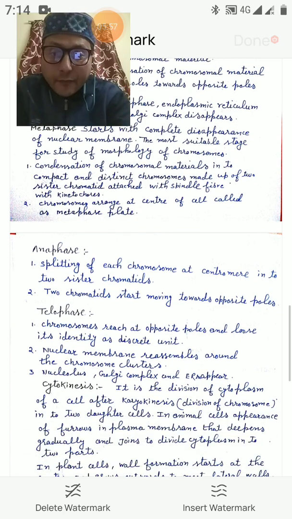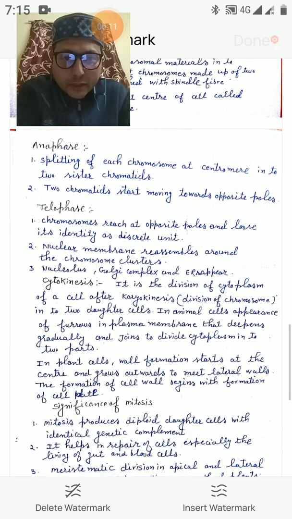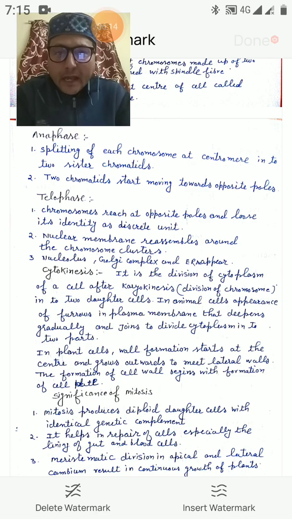When we talk about anaphase, there is splitting of each chromosome at the centromere into two sister chromatids, and the chromatids start moving toward the opposite poles. This is anaphase. Then we talk about telophase. The chromosomes reach the opposite poles and lose their identity as discrete units. The nuclear membrane reassembles around the chromosome clusters. Nucleolus, Golgi complex and endoplasmic reticulum reappear again, which had disappeared from the beginning.